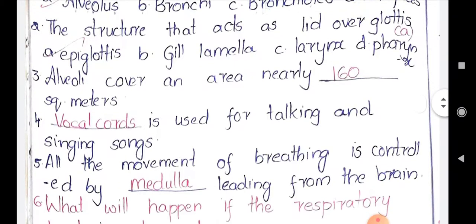Next, all the movements of the breathing are controlled by dash leading from the brain. We know that all the activities are controlled by the brain itself. Only a few activities like reflex actions are not controlled by the brain, but most of the activities are. The process of respiration or breathing is an involuntary action, and all the involuntary actions are controlled by the medulla oblongata of the brain. So medulla is the answer for this question.